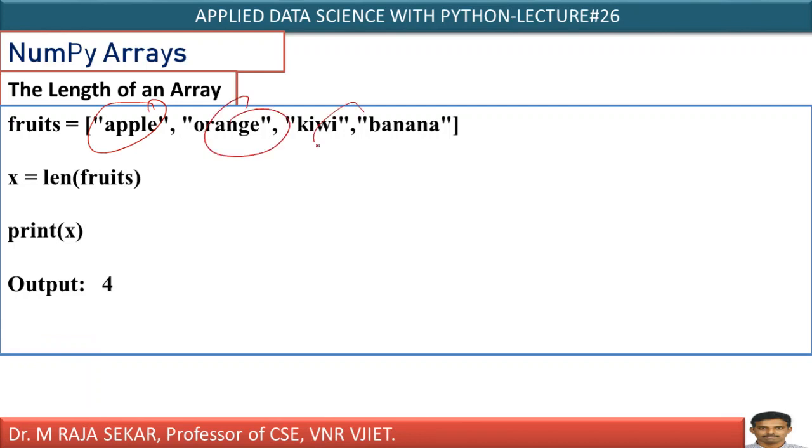Now, this one is a single-dimensional array: apple, orange, kiwi, banana, these are fruits. len of array name, how many elements are there? 1, 2, 3, 4. It will return the number 4 as output, isn't it?